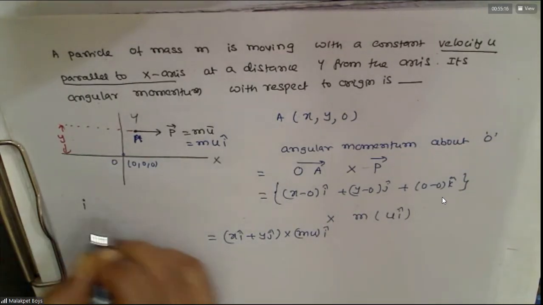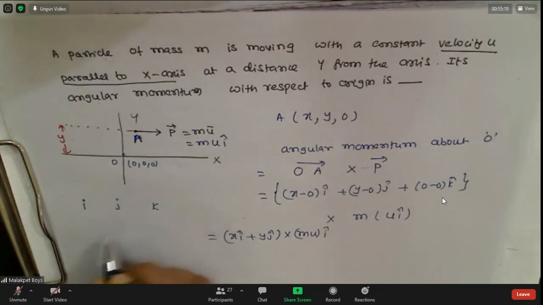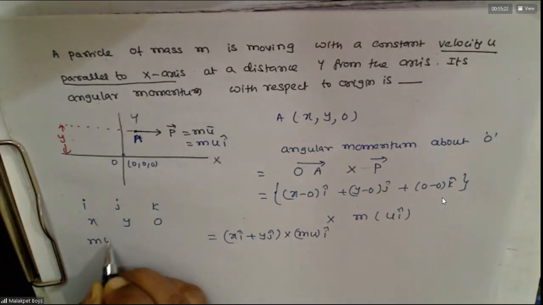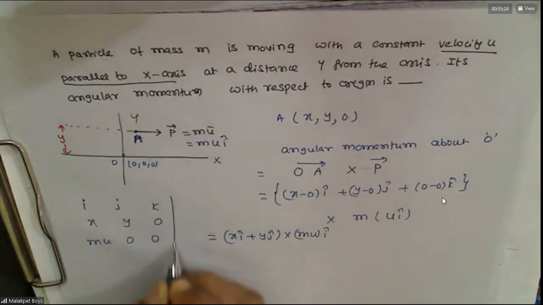So you take I, this is X, Y, 0, then MU, 0, 0.